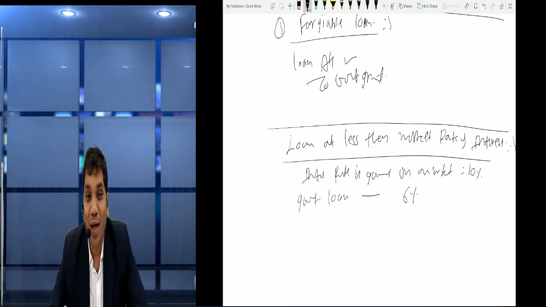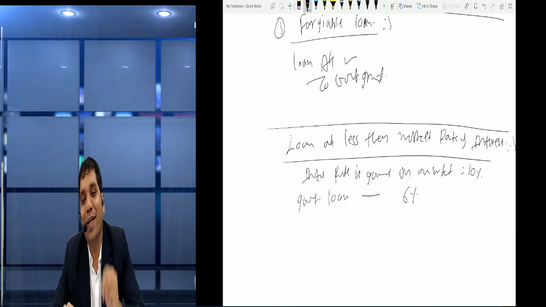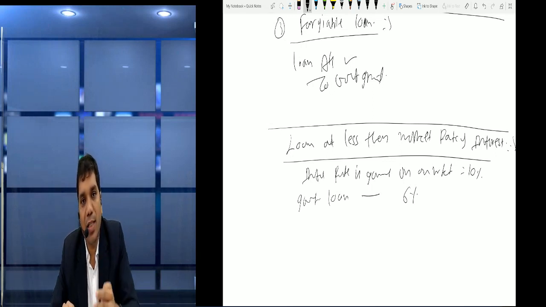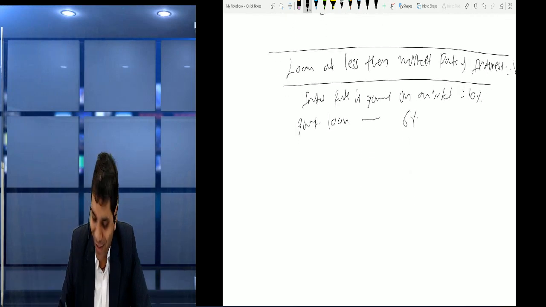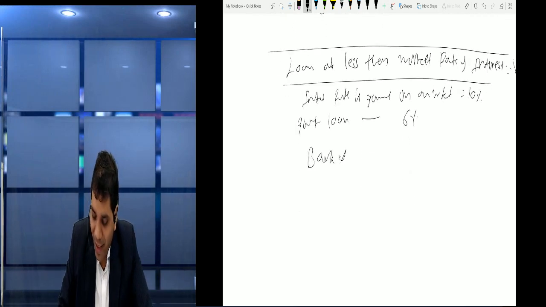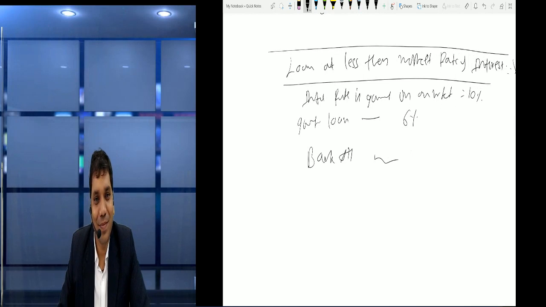So how to treat it? So friends, its value will be calculated as per Ind AS 109, that is financial instrument. But we can pass the general entry right now also. What entry will we pass? Loan is received, so bank account debit. Say we took a 10 lakh loan, so 10 lakh is shown.